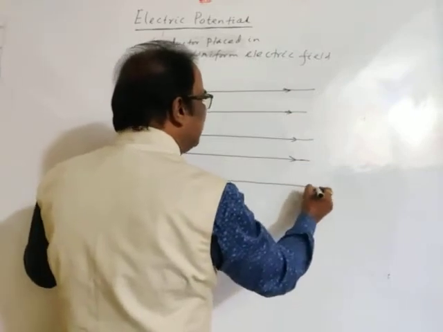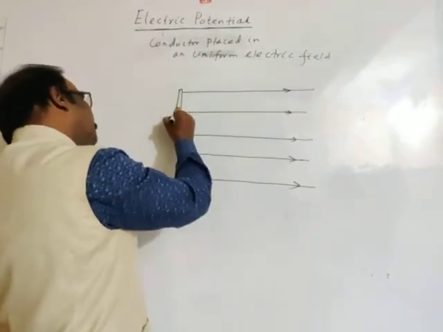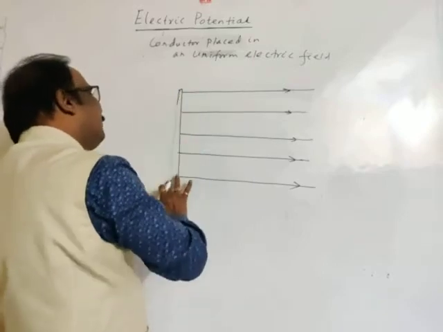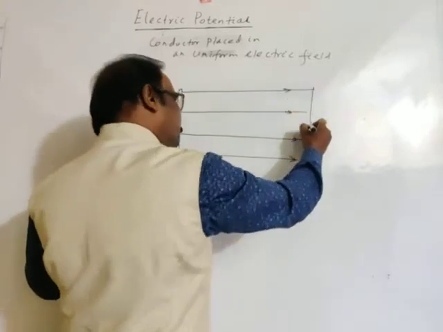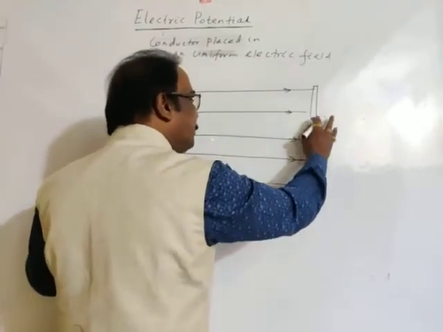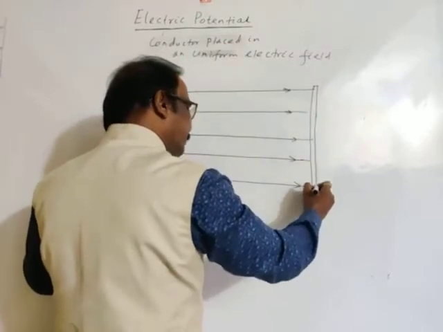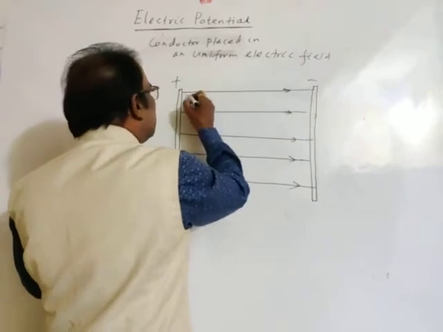Of course, in this case we may imagine these are two oppositely charged plates which are parallel to each other. This plate is positively charged and this plate is negatively charged.